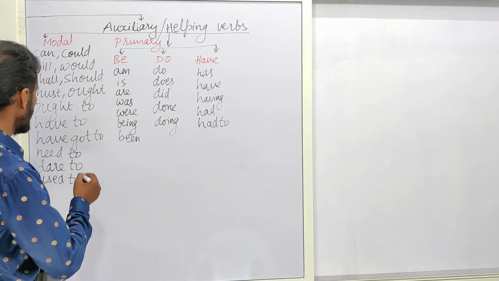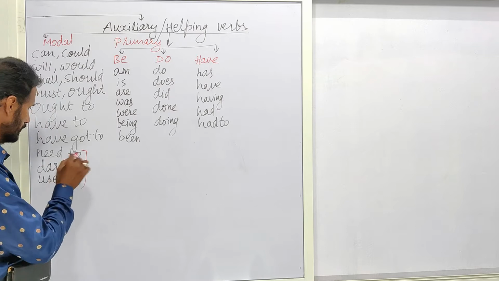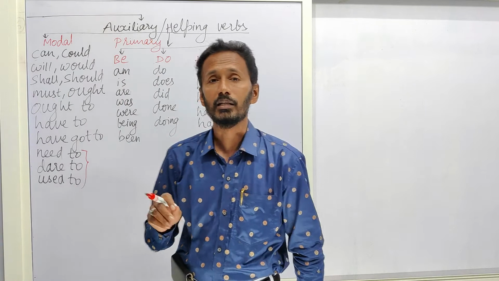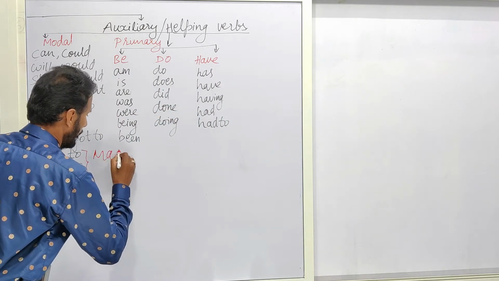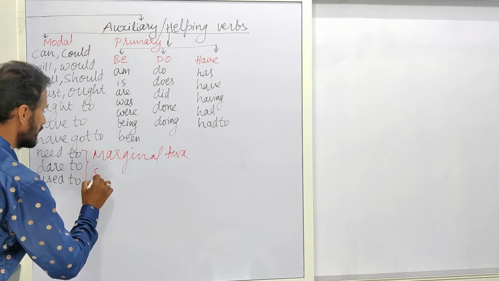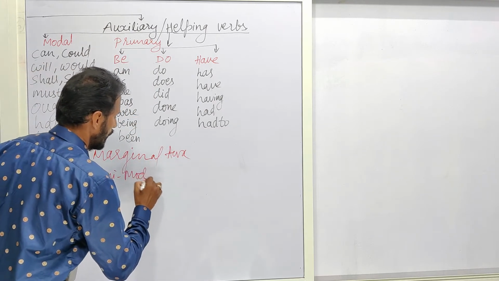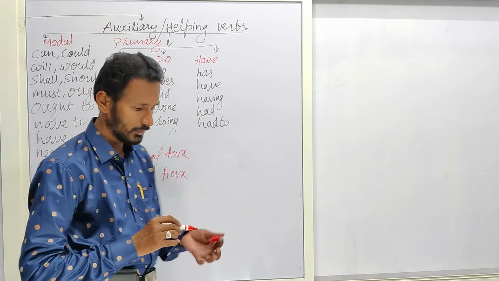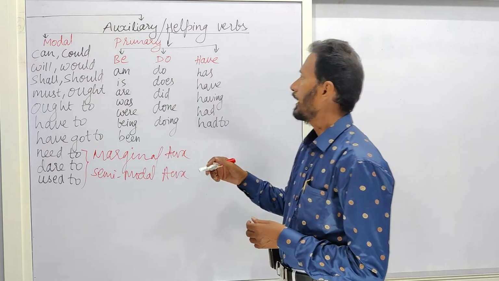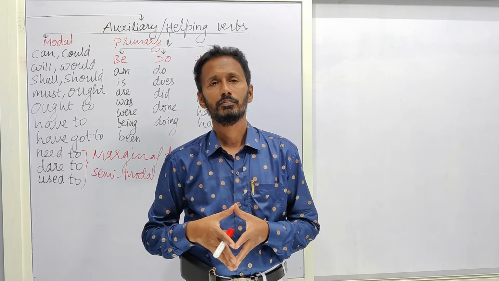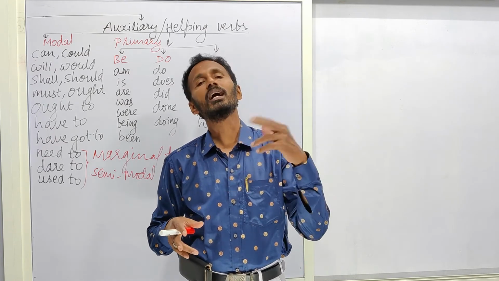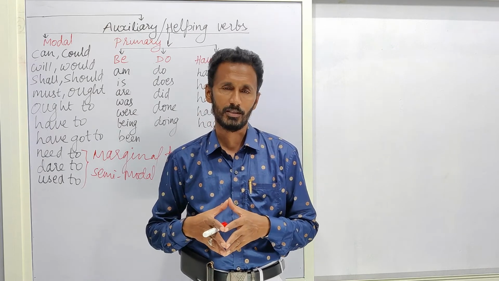And coming to these modal auxiliaries, I may forget to tell you afterwards. So need to, dare to, used to are also named as marginal auxiliaries or semi-modal auxiliaries by some grammarians. And coming to these primary auxiliaries, they can function both as main verbs as well as helping verbs.